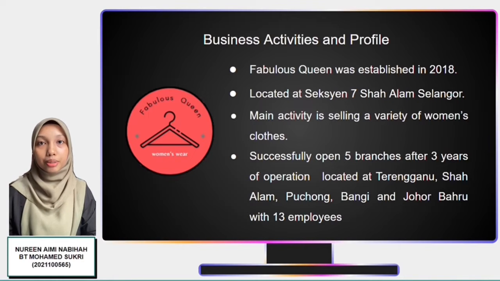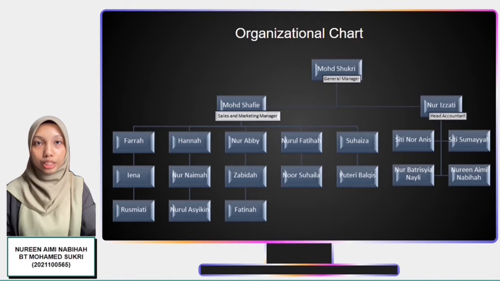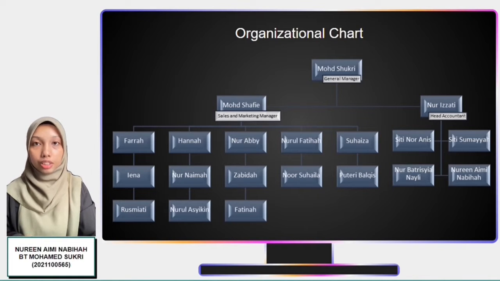Because of increasing demand from our customers, we have currently opened 5 branches after 3 years of operation, located at Terengganu, Shah Alam, Bangi, Puchong and Johor Bahru, with a total of 13 employees, with 2 salespersons appointed to each branch and 3 salespersons appointed to the company's headquarters. This is the Fabulous Queen organizational chart. The business is managed by Muhammad Shukri as General Manager, Muhammad Shafi'i as Sales and Marketing Manager, and Nur Izzati as Head Accountant, followed by the Accounting Team Department and Salesperson.